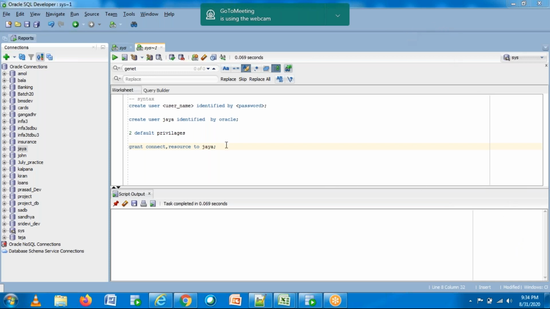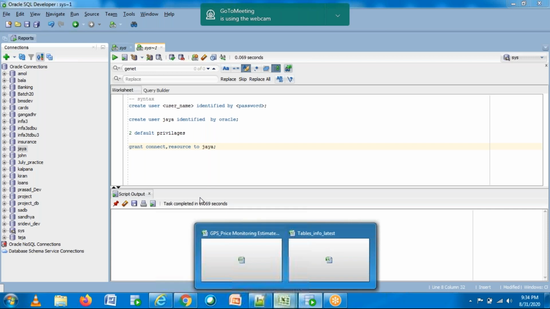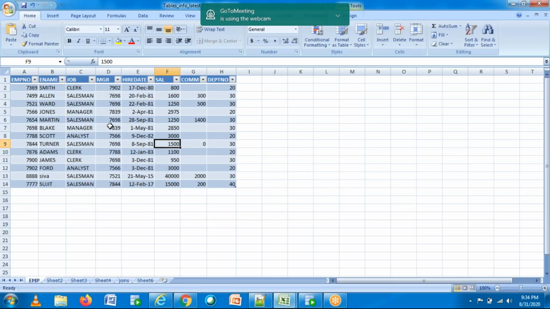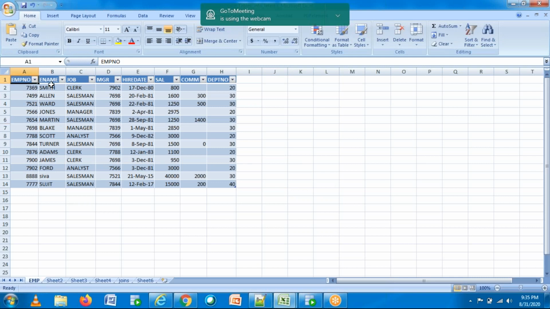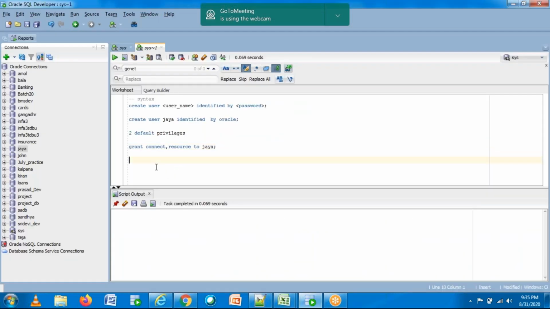Okay. Now my first task is I need to create a table and save this information. So that is my task. How many columns do I have? I have around 8 columns.